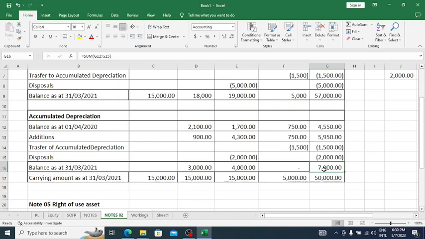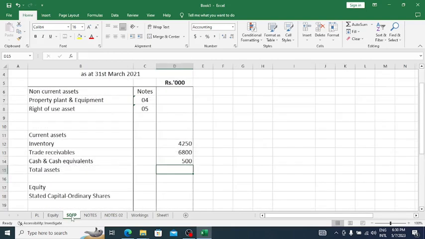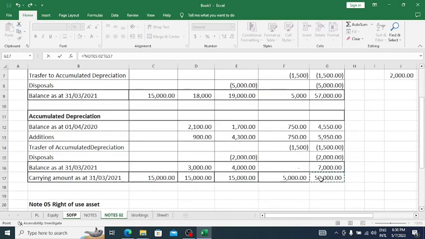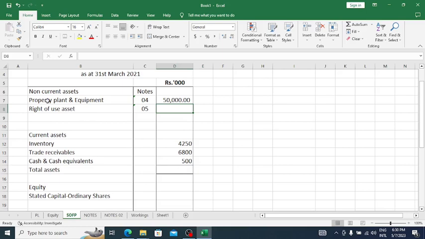By deducting the accumulated depreciation from total cost, we get the carrying value, which needs to be taken into the statement of financial position. If you want to see the details, you can go to the note and see.